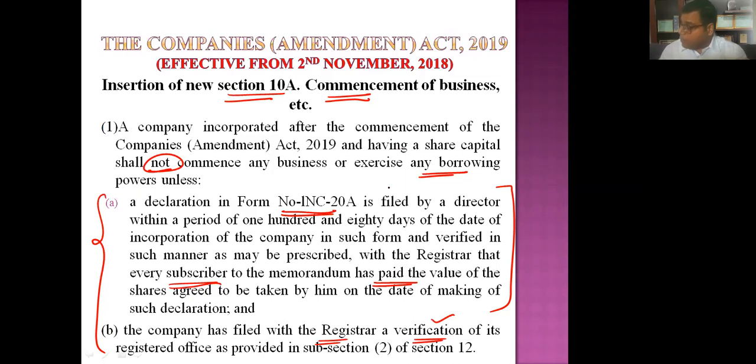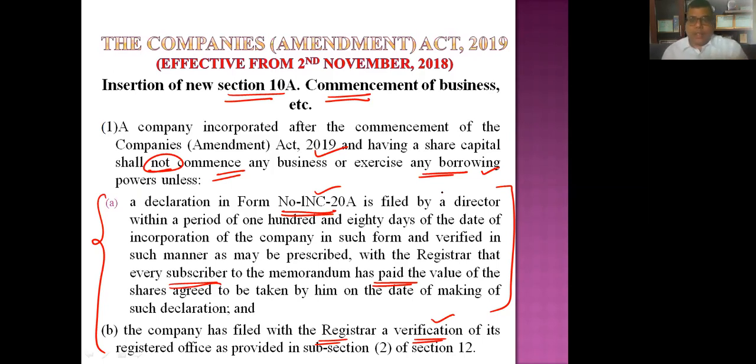After that, you would be able to commence business, and make sure it is applicable for every company, whether a private company or a public limited company. Unless you file this declaration, you won't be able to commence any business. Not only business, you will not be able to exercise any borrowing powers, because sometimes that question comes to the mind of my clients.